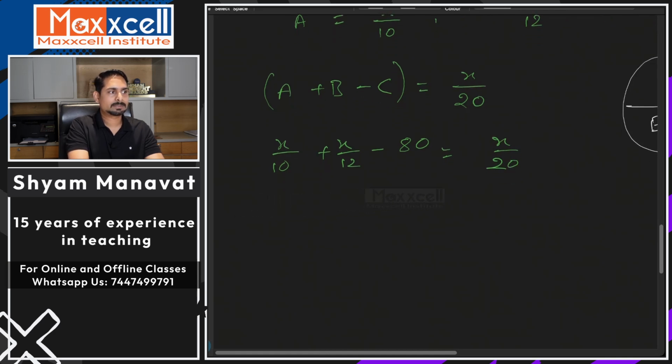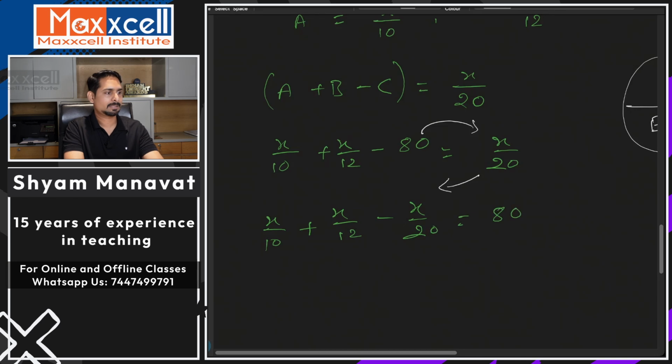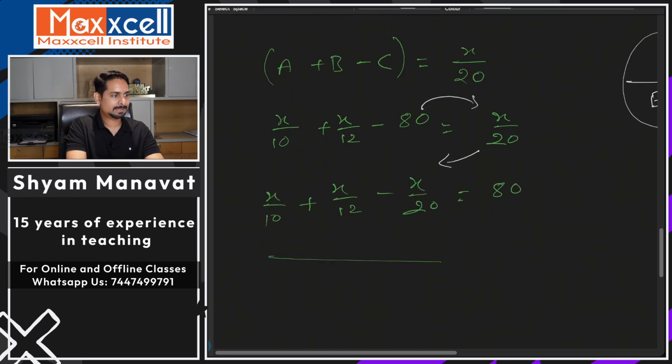Now it's only simplifying this equation. So simplify this equation. What do you get? X upon 10 plus X upon 12 minus X upon 20 equal to 80, right? So I can take X common. The LCM, how do you simplify LCM? 10, 12, 20. I can say LCM is, let's say, 60.